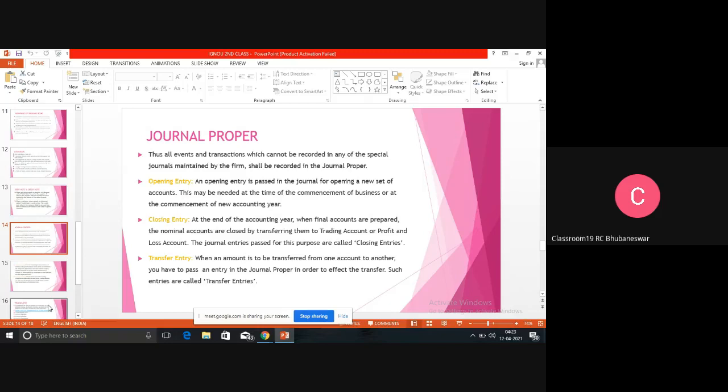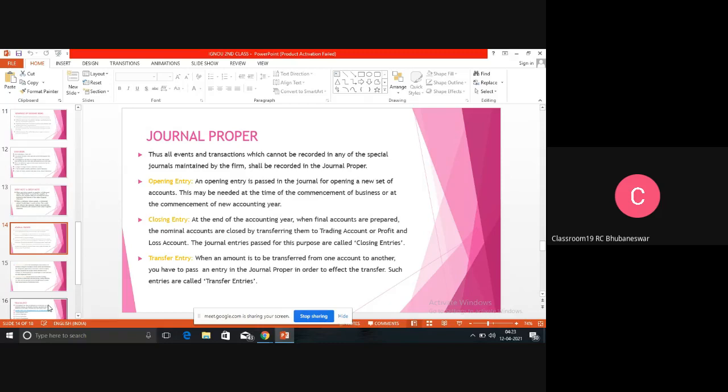Closing entry means the entries which we are doing on the 31st March of each year. The transactions we do on 31st March every year are known as closing entries. So opening entries and closing entries we are transferring to journal proper. Then there is a transfer entry. So transfer entry means some items are transferred from one place to another place within the accounting period.